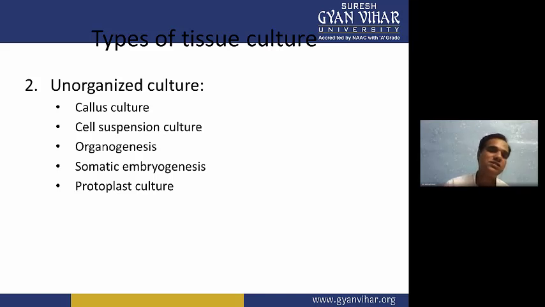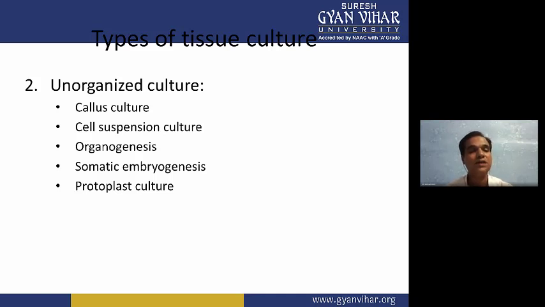Now, some cells or tissues are unorganized, like callus, because they have no proper structure and they show unorganized growth and development of cells. So plant cells growing in an uncontrolled manner, like how tumor or cancerous tissues grow.